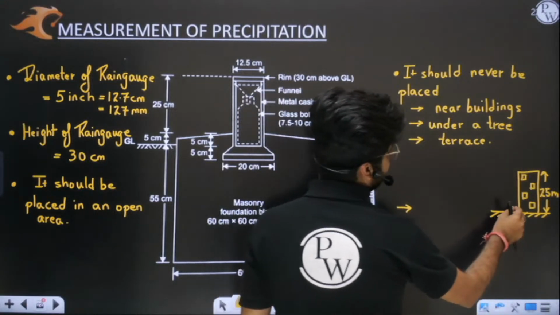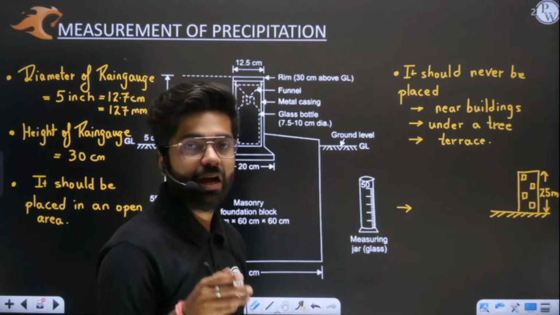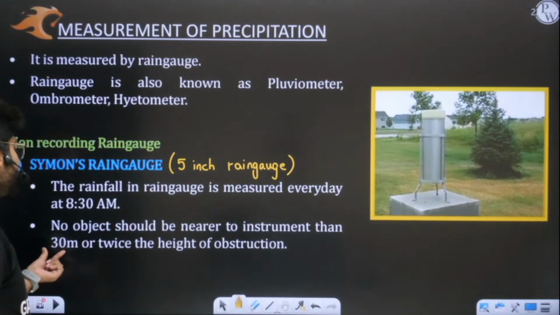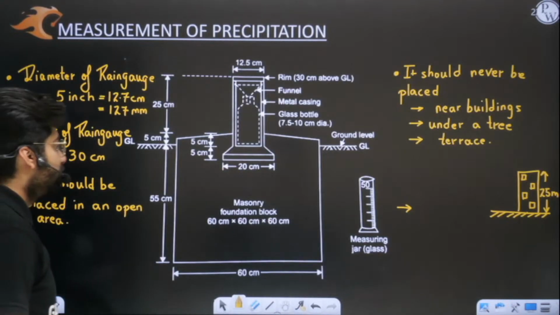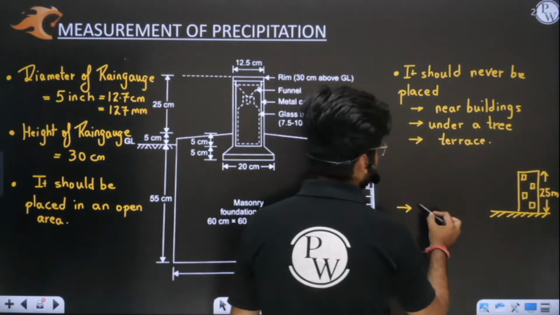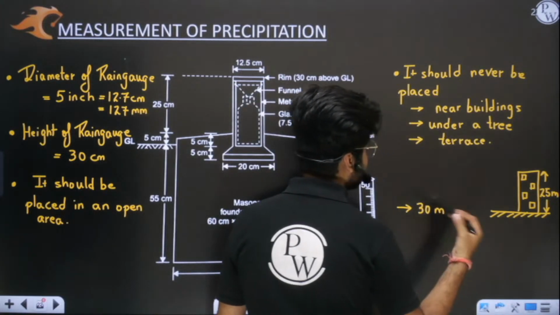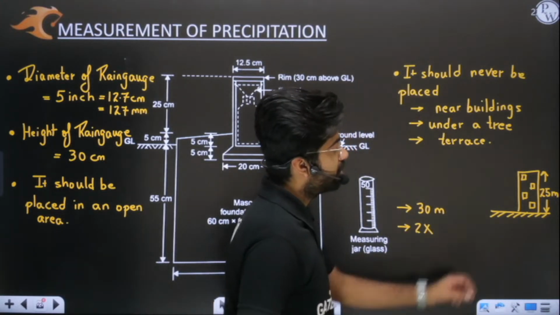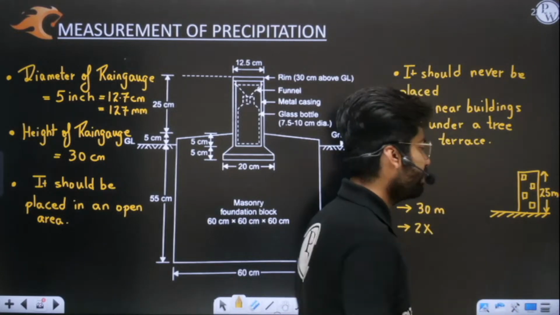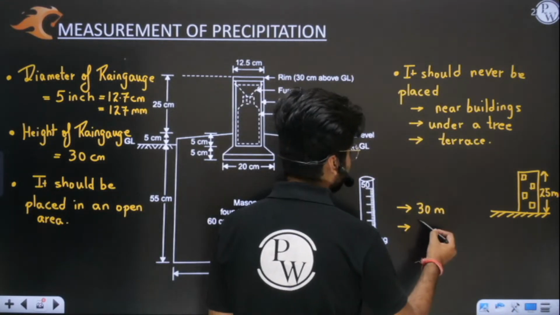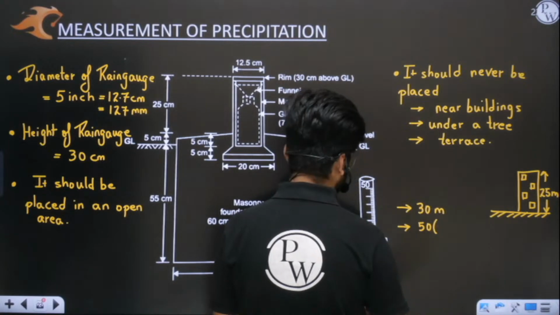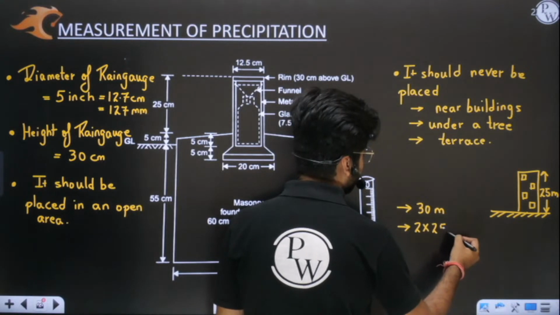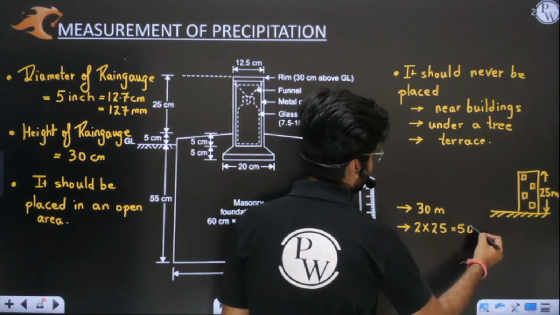So tell me, how far from this building should the rain gauge be placed? The condition is 30 meter or twice the height of obstruction. So we have two conditions here. We have to place it 30 meters apart or twice the height of obstruction. Now what is twice of 25? Multiply 25 by 2, so it will be nothing but 50 meter. Twice the height of building is 50 meter.